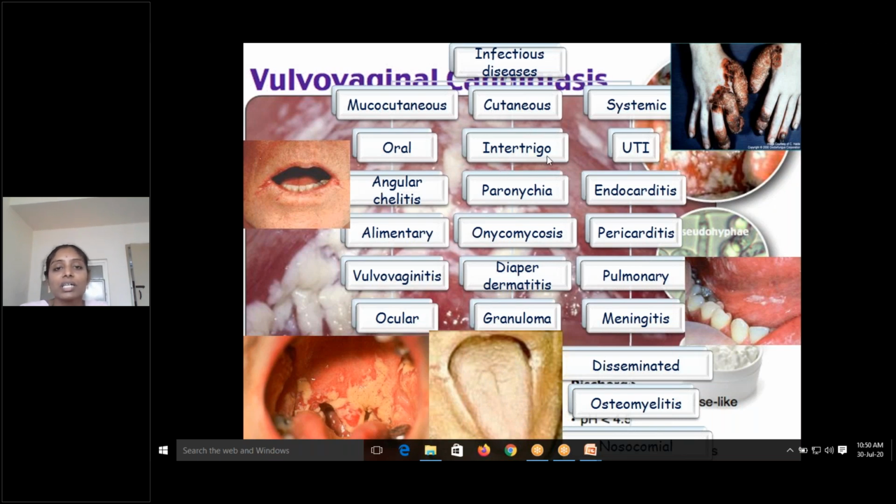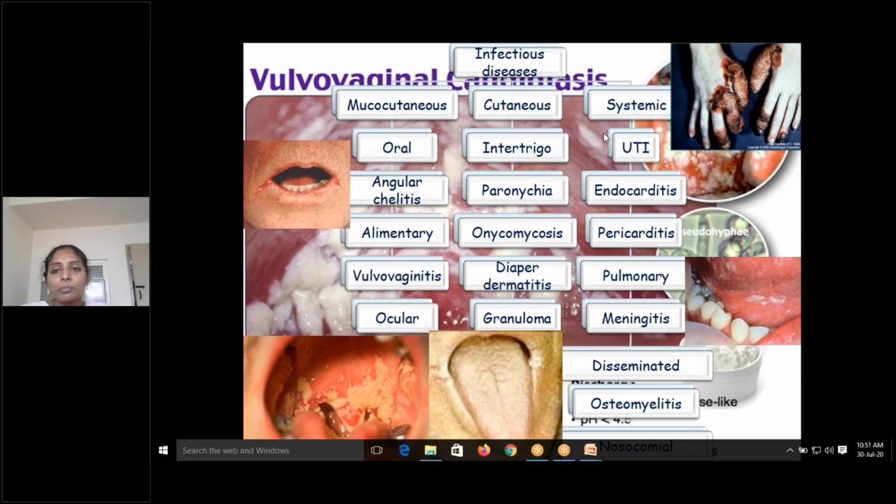So cutaneous lesions may be paronychia, that is nail infection, onychomycosis, diaper dermatitis, especially common in small children where they use common diapers which are not cleaned properly. Granuloma formation is also common. In case of systemic infections, urinary tract infection is very common, followed by rarely endocarditis, pericarditis, pulmonary lesions, meningitis, disseminated infection, and osteomyelitis. Nosocomial infections are also very common, especially in individuals who have been hospitalized.